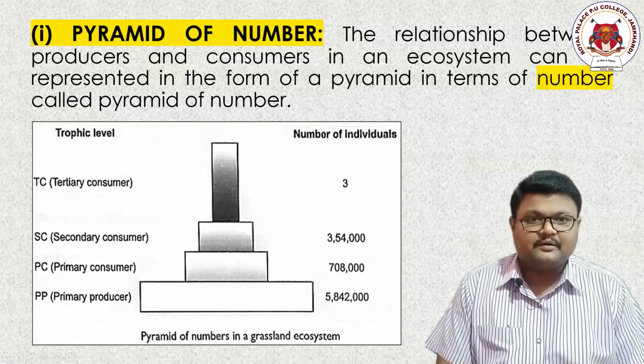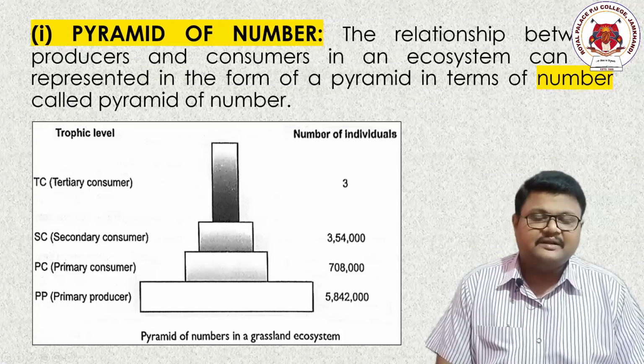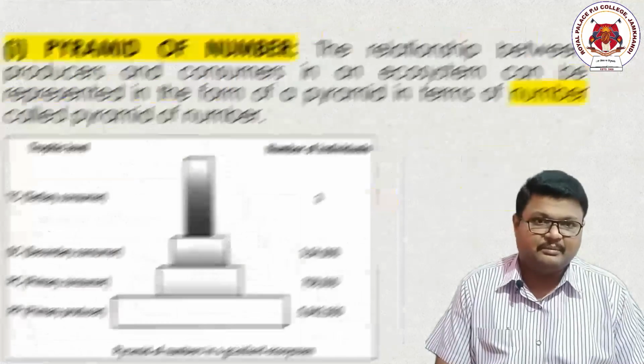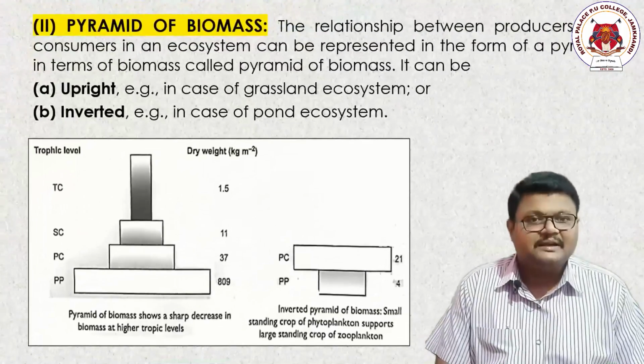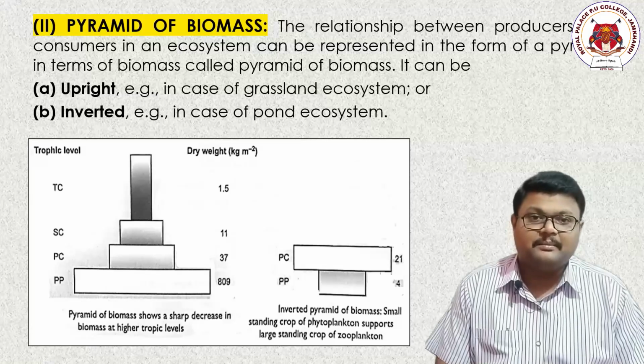It just depends upon our own interest of understanding that the complete pyramid is based on the arrangement of producers and consumers with respect to their numbers. I hope you are understanding it. Let us go to another simple form called the pyramid of biomass.